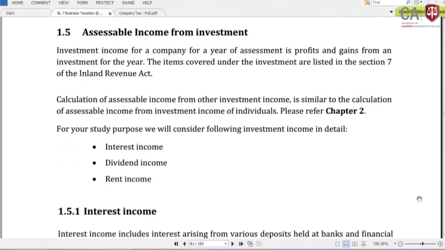Next point we are supposed to discuss under 1.5 of your study guides is the assessable income of the investment.